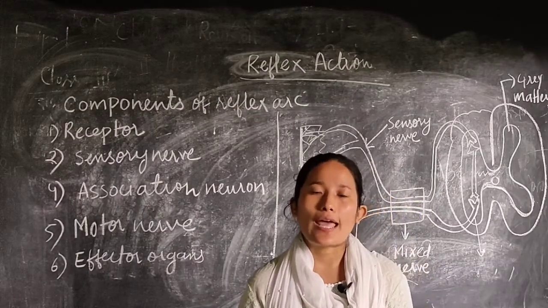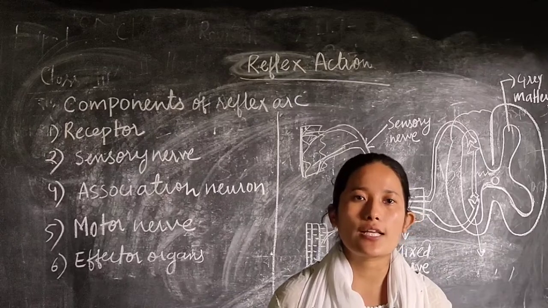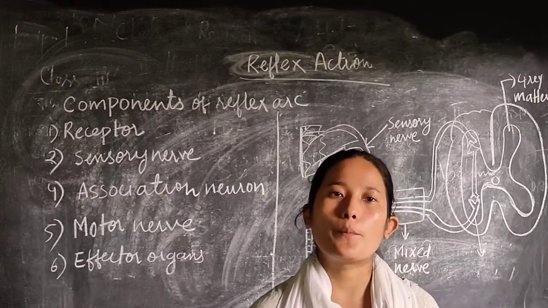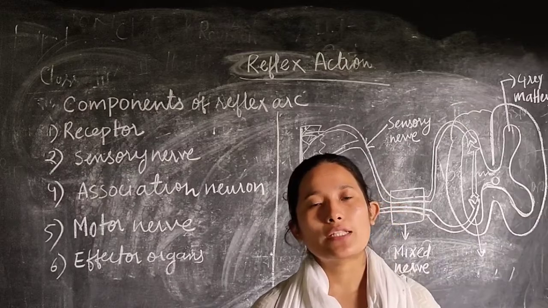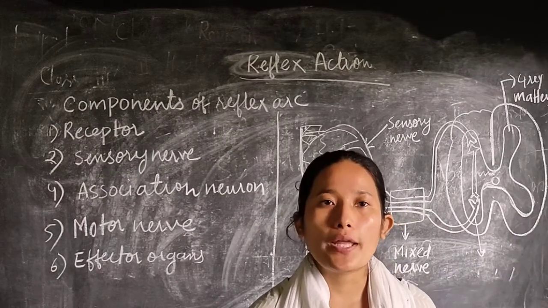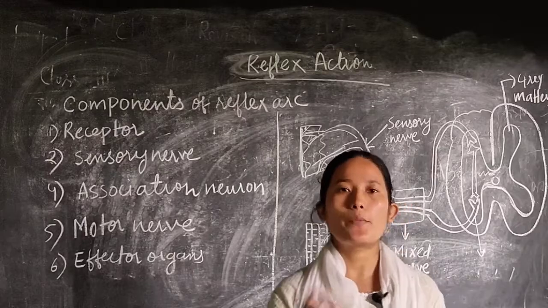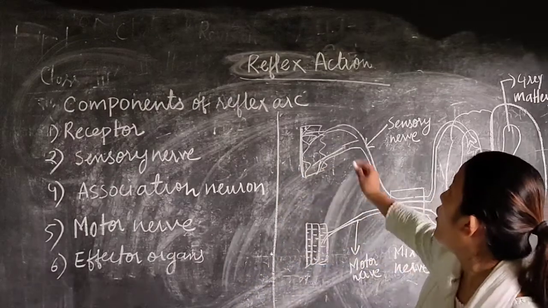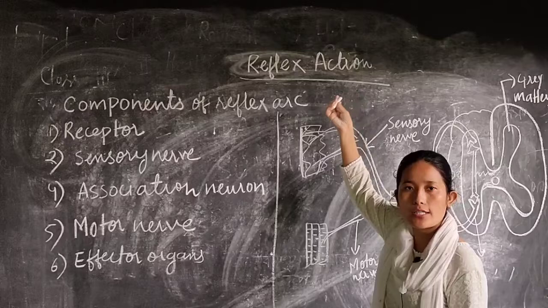So this is known as reflex action. Reflex action means immediate action without the involvement of the brain. Though the message will be sent to the brain later on, at that particular moment your brain will not be involved in bringing out the response. So, understood what is reflex action.